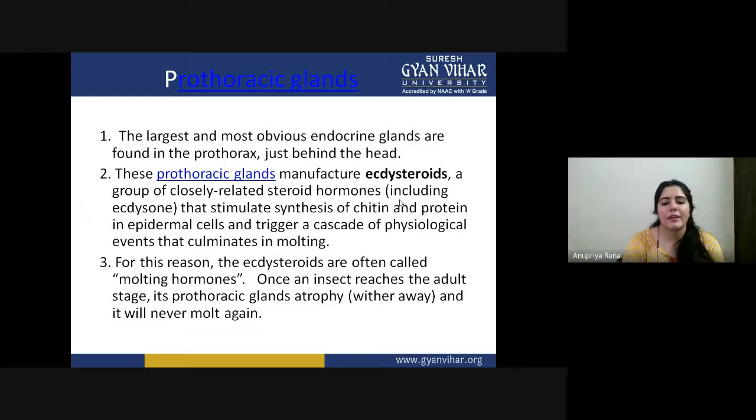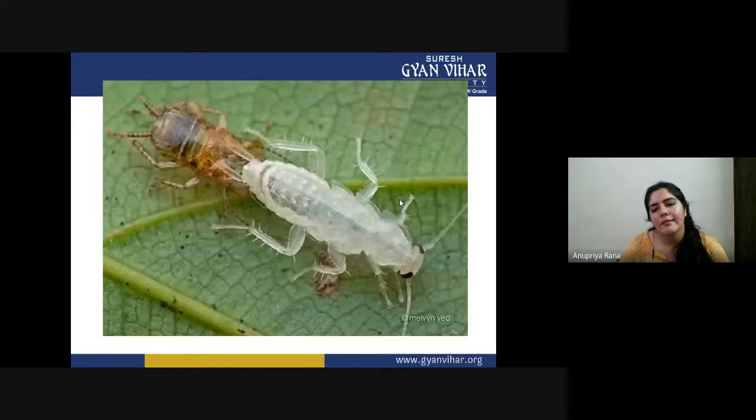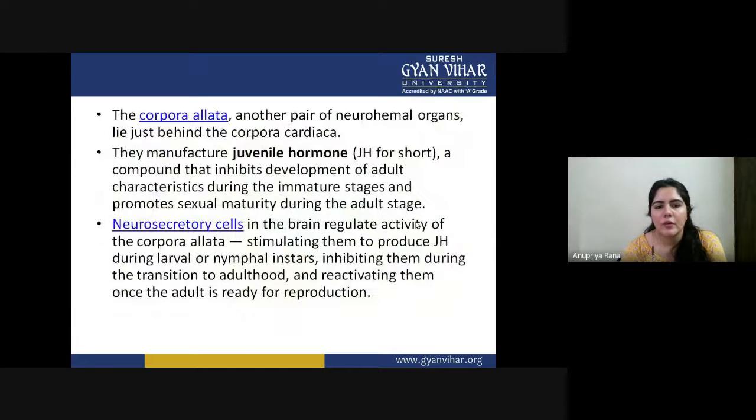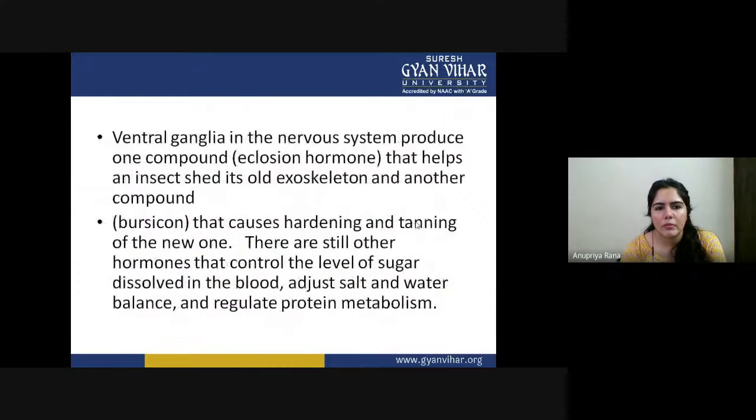So basically, when it is mostly in the juvenile stage and gets to the adult stage or maturity, the prothoracic gland withers away, and they will never molt again.